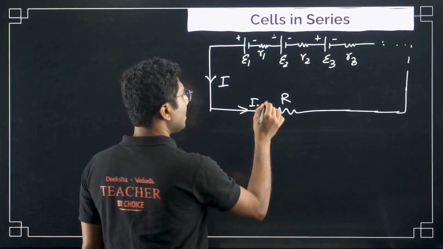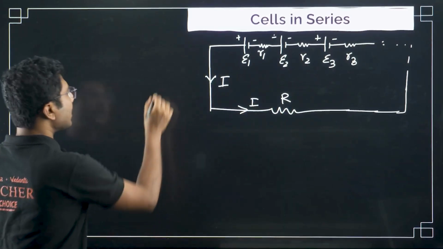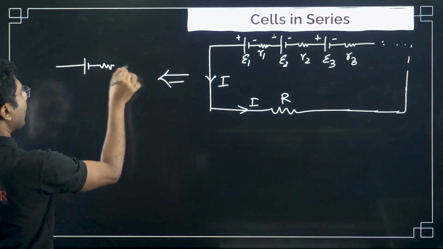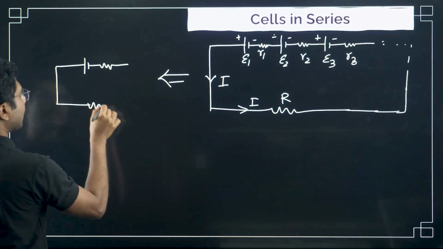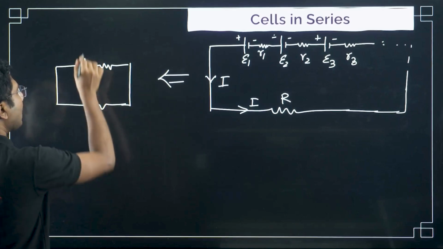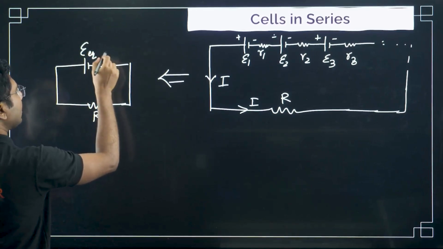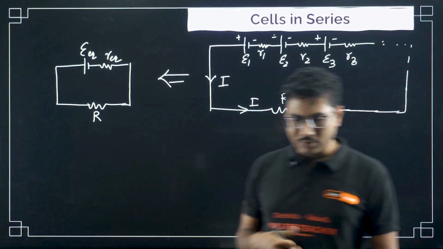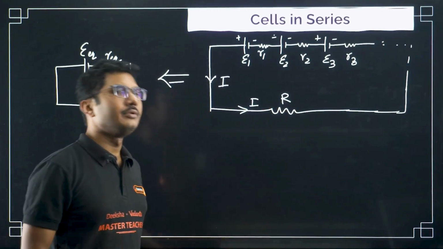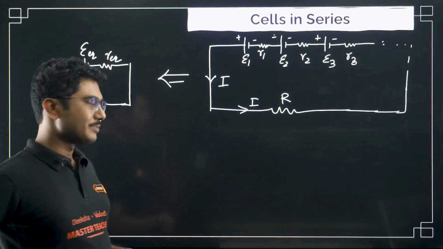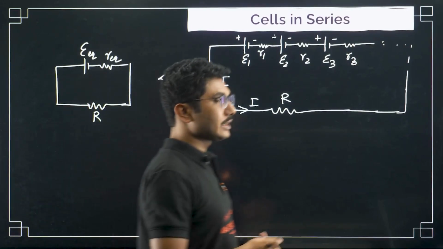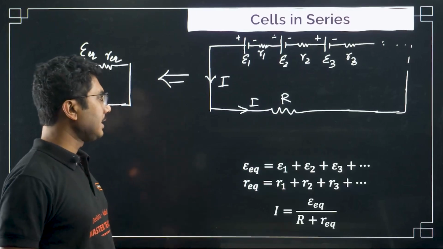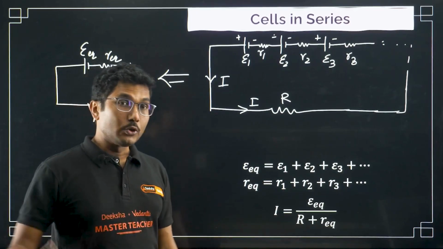Now what is our target? Our target is to convert it into a simple circuit having only one cell and only one internal resistance. External portion will remain the same. Internally it will be epsilon equivalent, R equivalent. Now derivation is part of the syllabus, but I am not going to do the derivation in this lecture. During the PU focus lecture, which will come very soon, I will do the derivation. In this lecture I will not solve too many questions based on KCET; that will be mainly focused on your PU board exams.